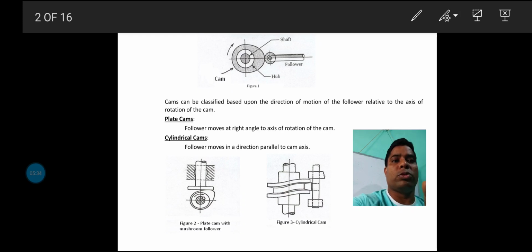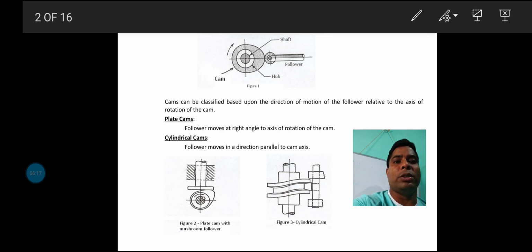The second option can also happen, where the cam drive is slightly offset from the main axis, that means the cam axis and the follower axis are not on the same axis. For that case, the follower is called an offset follower. Now next is the plate cam.